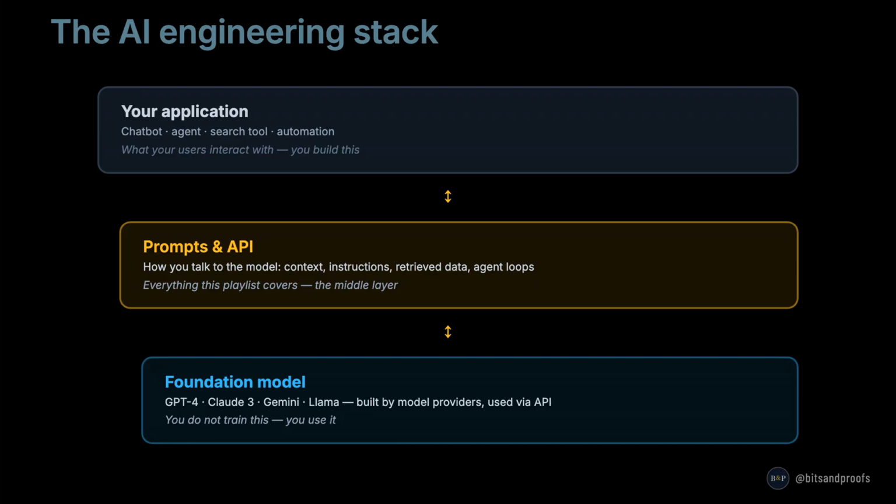Here is how everything fits together. Three layers. At the bottom, the foundation model: GPT-4, Claude, Gemini used through an API. You do not train it, you use it. In the middle, the prompts and API layer, the instructions, context, and agent loops you design. At the top, your application, the chatbot, the agent, the tool your users interact with. The middle layer is the skill. The rest of this playlist builds it.